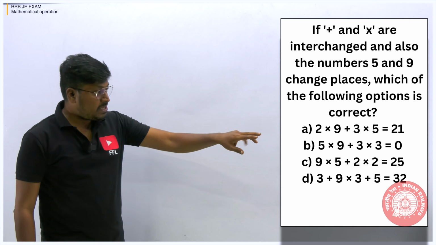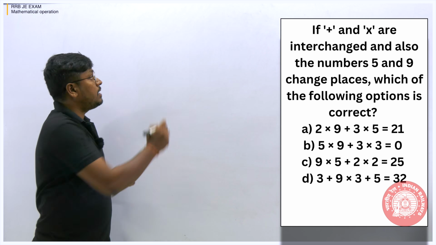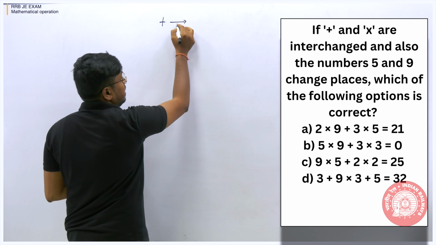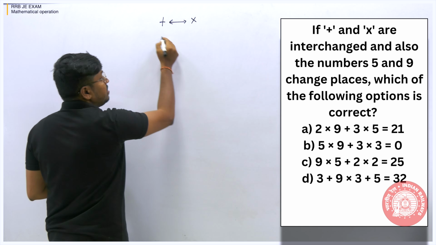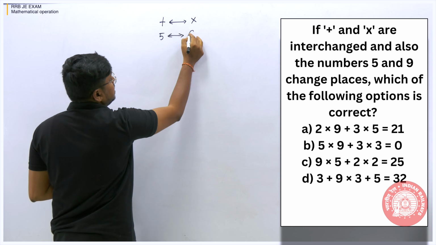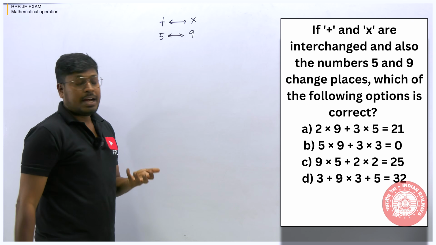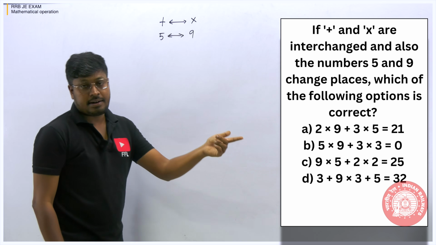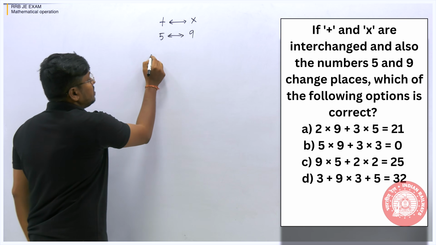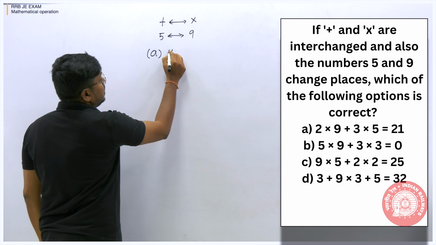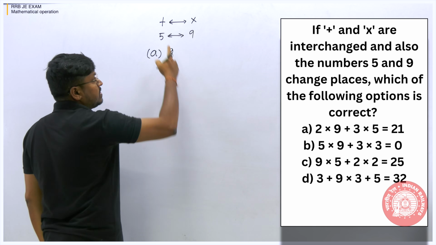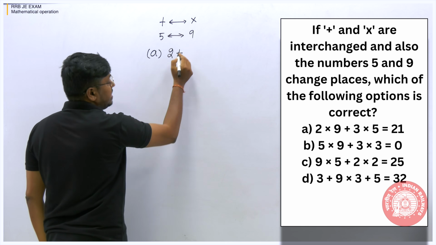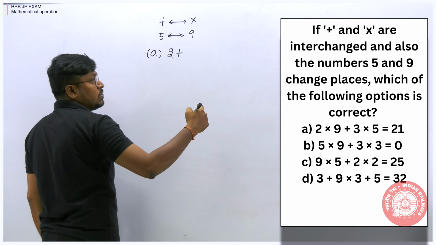Just see, they are changing both here. Addition should be converted into multiplication, and then the number should be changed into another number, that is, 5 is changed into 9. And we have to check which of the options is correct, right? So option number A is what? 2 into 9. So first write 2 here, then multiplication should be changed into addition, and 9 should be changed into 5.